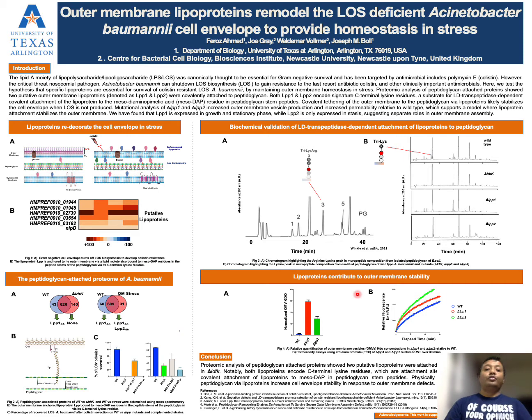And in figure 4, we evaluate the integrity of the membrane in absence of lipoproteins. Excessive shedding of outer membrane vesicles means an unstable outer membrane, and I saw increased outer membrane vesicle production in lipoprotein mutants relative to their wild type, which supports a model that lipoprotein attachment stabilizes the outer membrane. Additionally, in figure 4b, we evaluate the permeability of the lipoprotein mutants using ethidium bromide and noticed increased permeability of outer membrane lipoprotein knockout strains compared to the wild type strain.